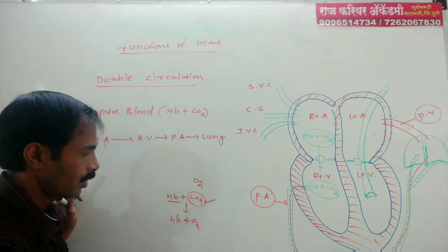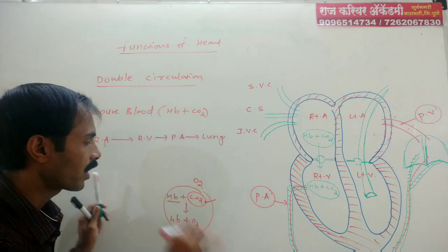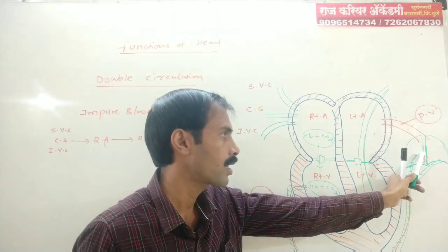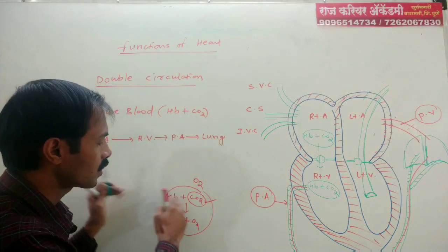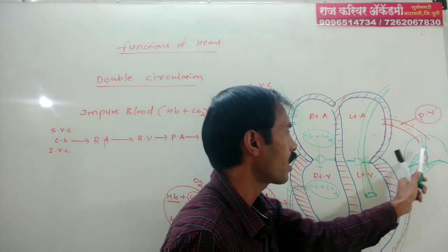This is known as purification of the blood, and it takes place in the lungs.